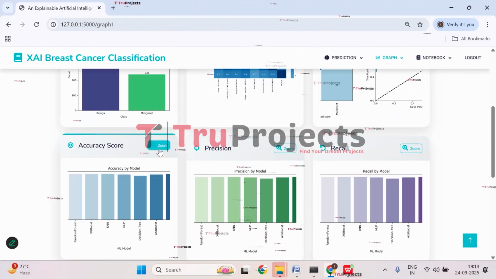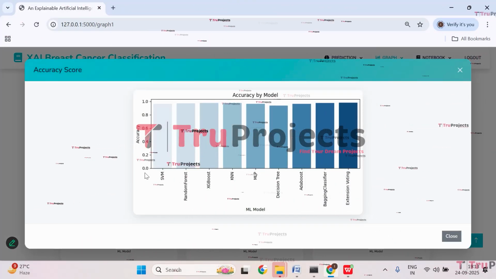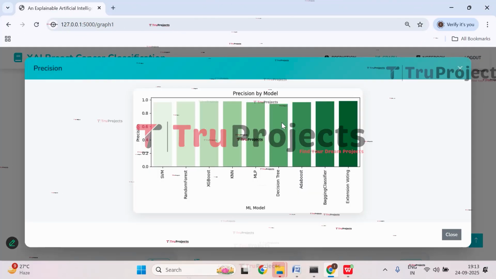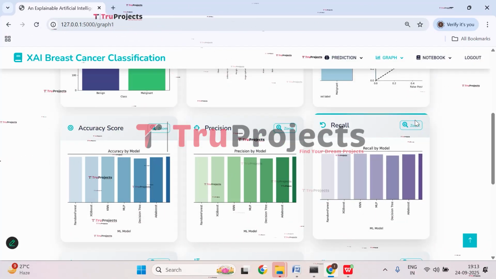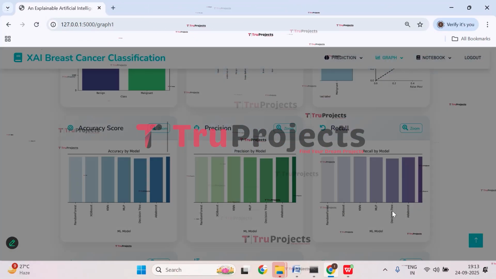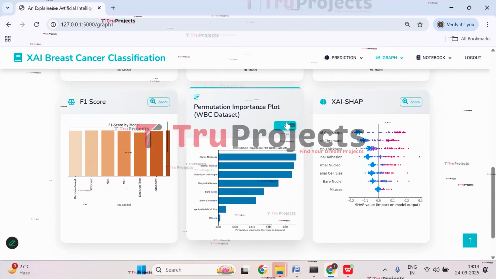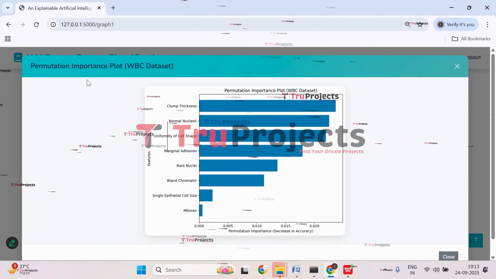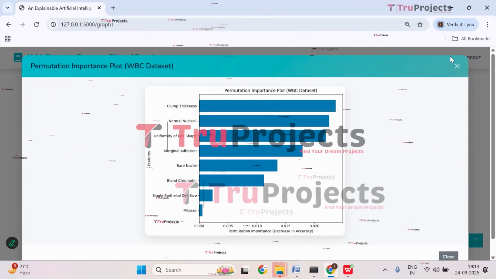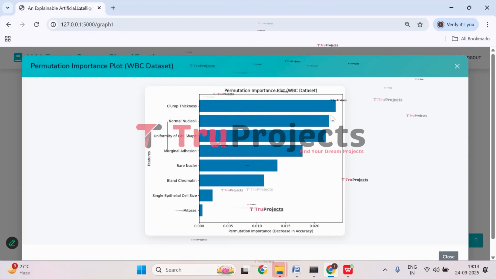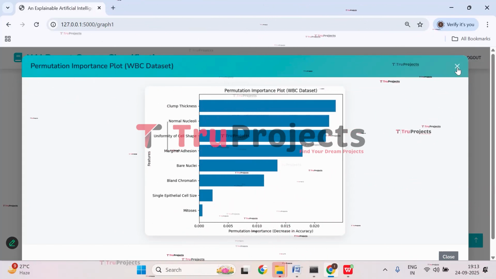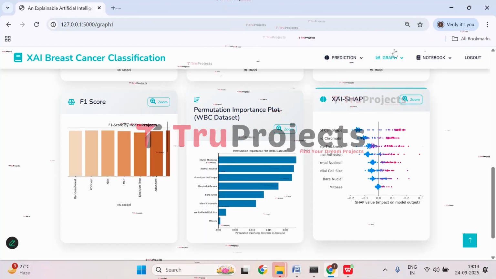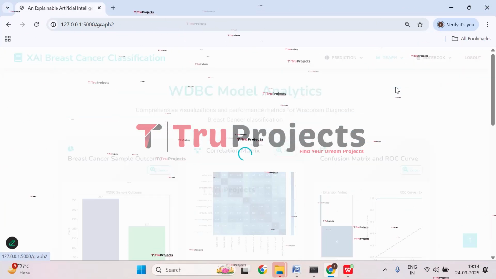And here we have the accuracy score comparison graph. On the x-axis we have all the models that we have trained, and on the y-axis we have accuracy. Here we have precision score. Here we have recall score. And here we have F1 score. Here we have the permutation importance plot graph. This is the explainable AI graph, which is the permutation importance plot for the WBC dataset. Here you can see clump thickness, normal nuclei has the highest importance. Close it. Here you can see the SHAP explainable graph. Close it. Now let's check with the graphs of WDBC.